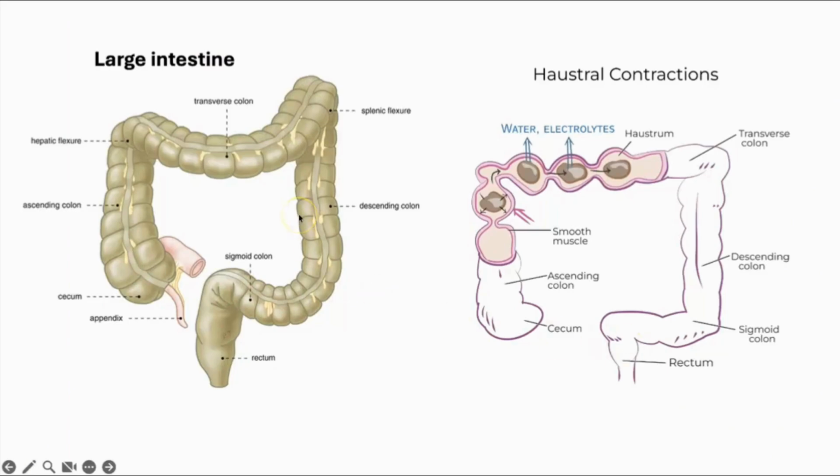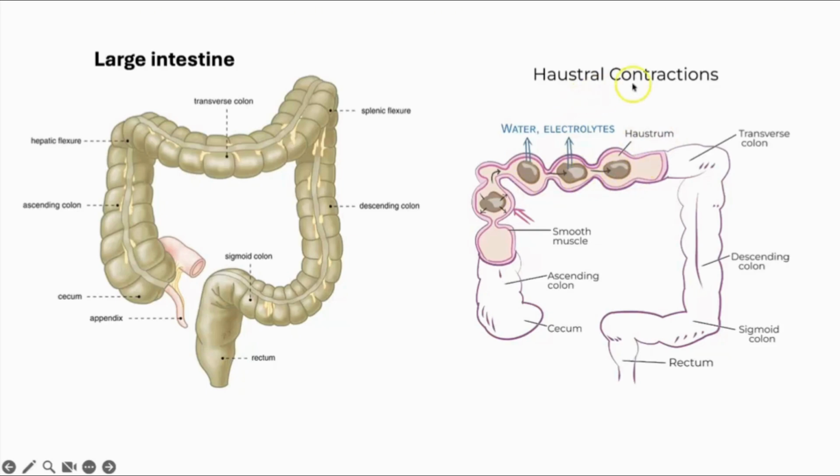Now, when the nutrients are absorbed from the food, it enters into the large intestine. In the large intestine, what happens? The water content is removed. You can see in this picture, water and electrolytes are removed, and then it becomes the feces, which we call haustra. So how does it move in the large intestine?